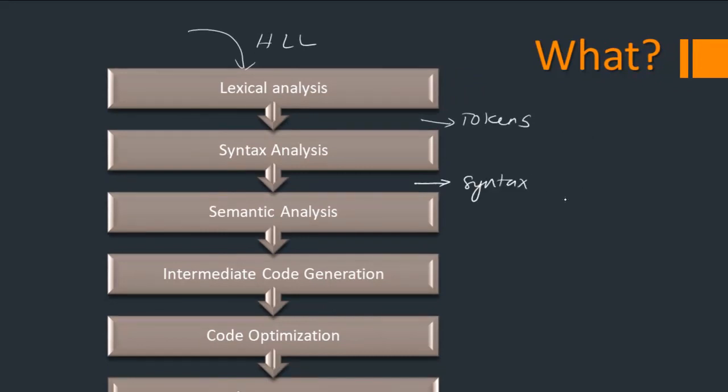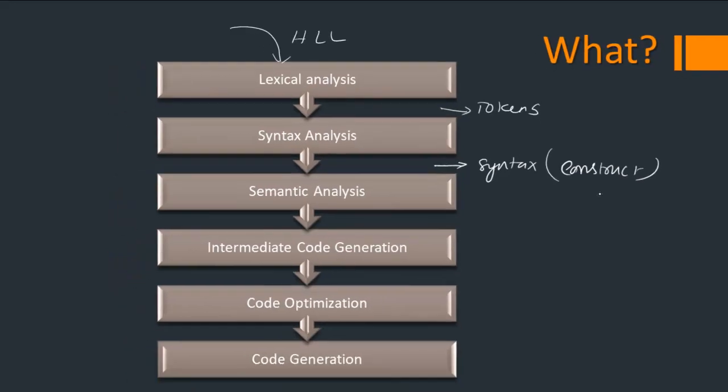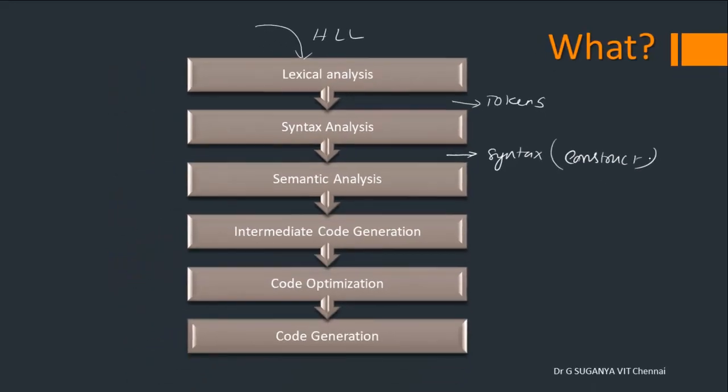So what is the syntax? It is nothing but the construct of how each and every statement should look. So it depends on the programming language. Let's say English has a different grammatical structure, whereas Hindi has a different one, and other languages like Tamil and Telugu have different ones. Likewise, every programming language will follow its own syntax. In C language, an if statement has to be written like this, whereas in Python, we don't need brackets or curly braces. Okay, so A less than B followed by a colon, you can write.